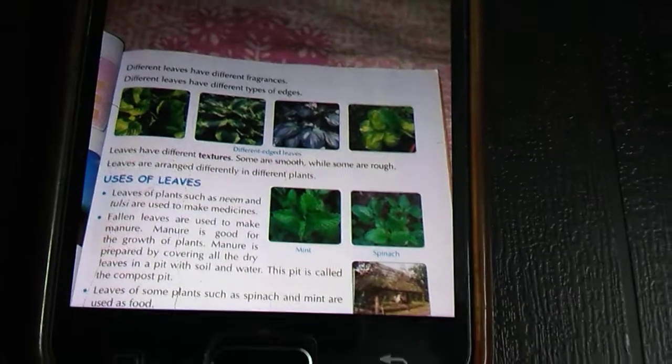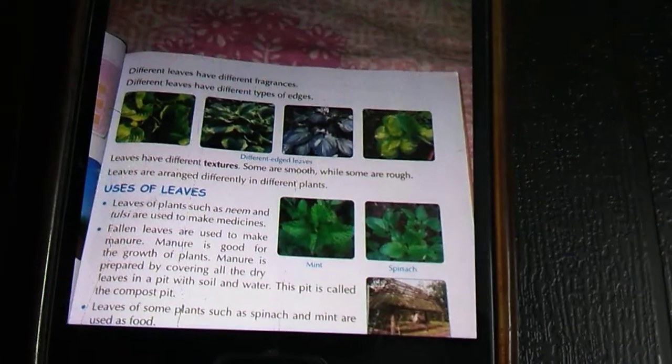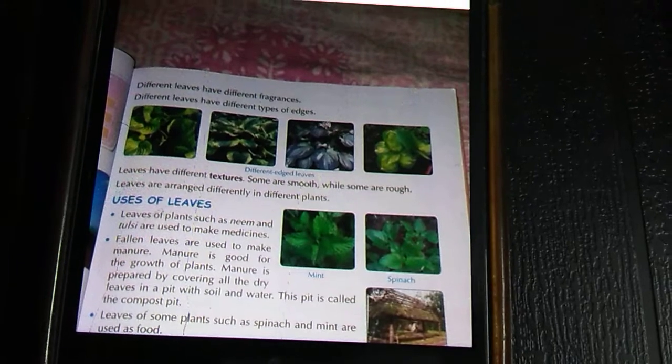Okay, understood. Now for today this much. Uses of leaves we will do next day.